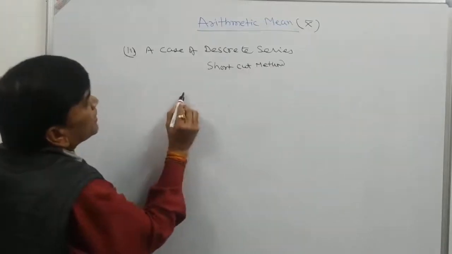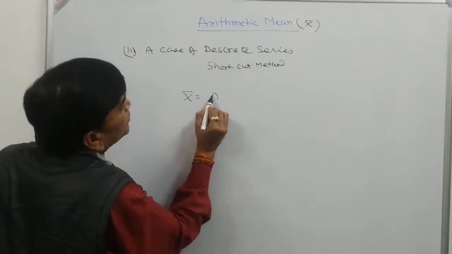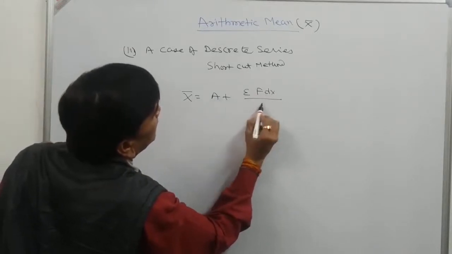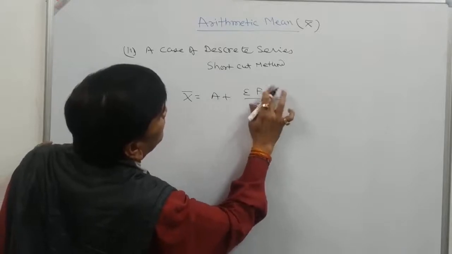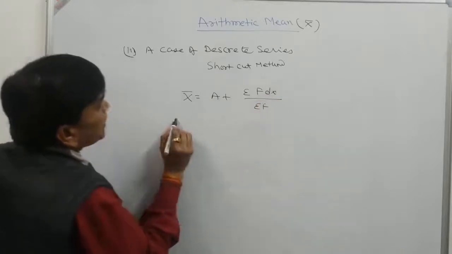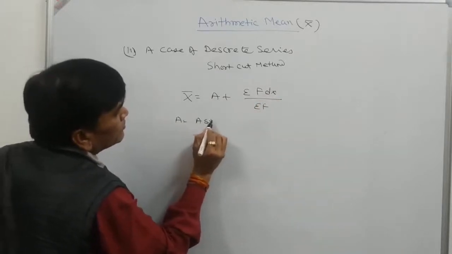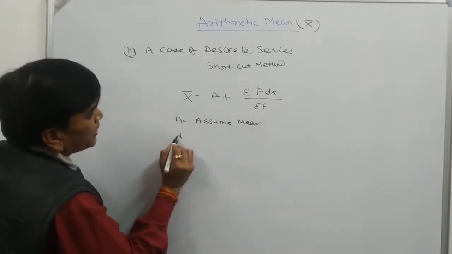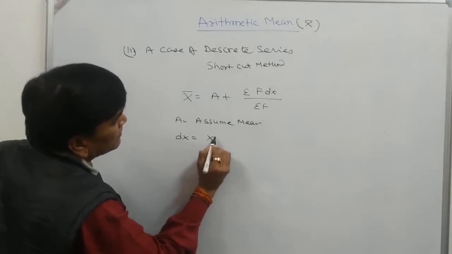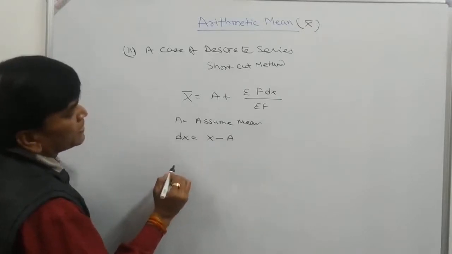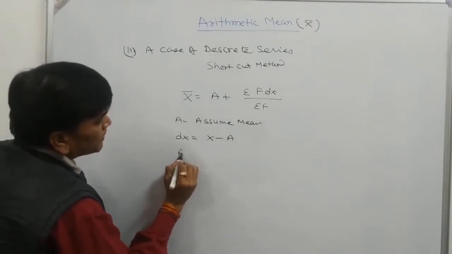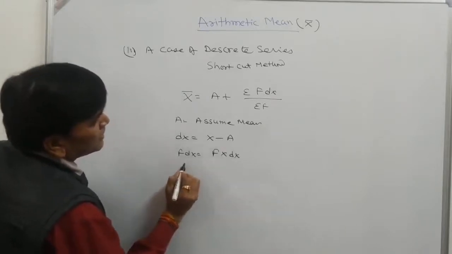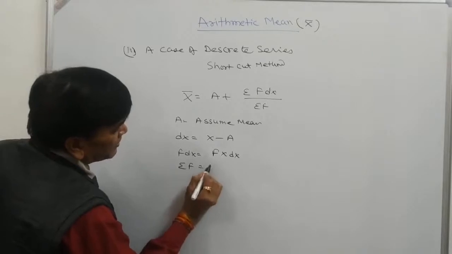So the shortcut method: x bar is equal to assumed mean plus sigma f dx divided by sigma f. A is equal to assumed mean, dx is equal to x minus assumed mean, f dx is equal to f multiplied by dx, sigma f is equal to n.